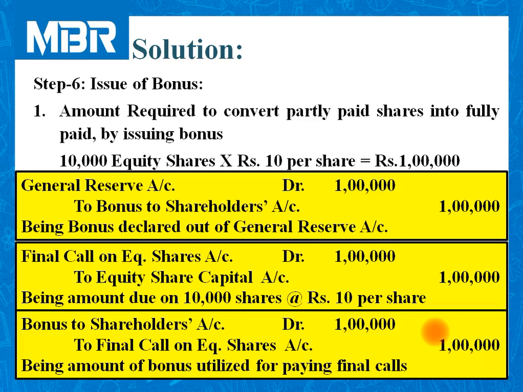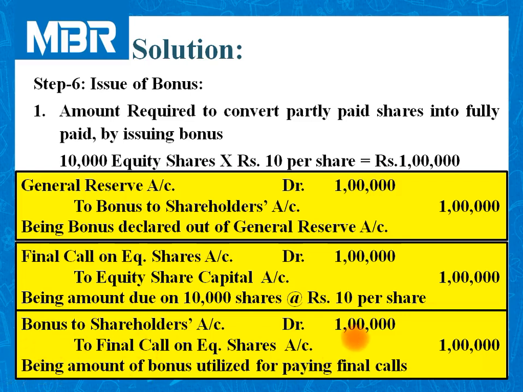If we were collecting this amount from the shareholders, what would happen? The first entry would be making a call. Second entry, bank account debited to final call. But here, bank account is not affected with this transaction because the company is calling from shareholders, but the shareholders are not supposed to pay because it is adjusted against bonus to shareholders account.